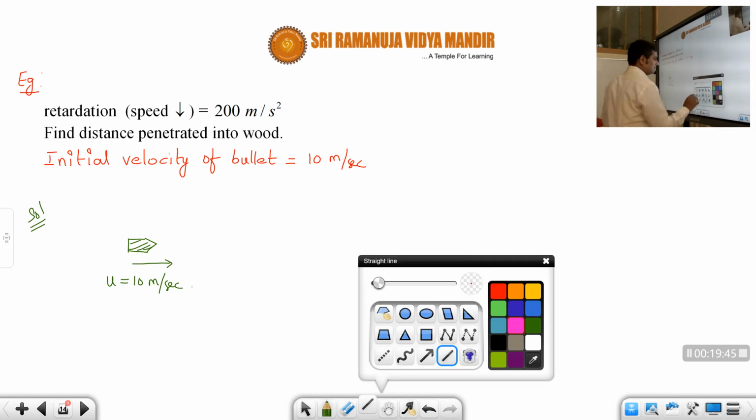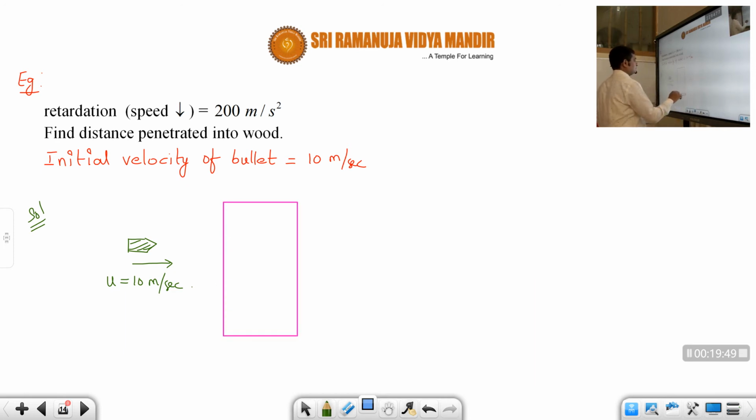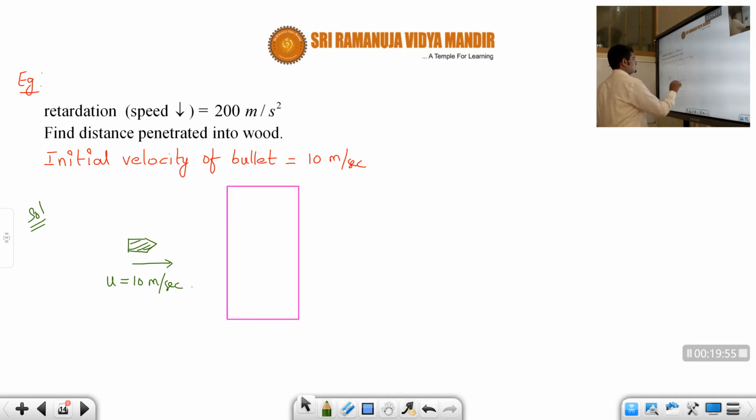Now let us say there is a trunk, students, a tree trunk like this. Let us say this is the trunk. Now the bullet is traveling to the right side with the velocity of 10 meters per second, correct or not, students?